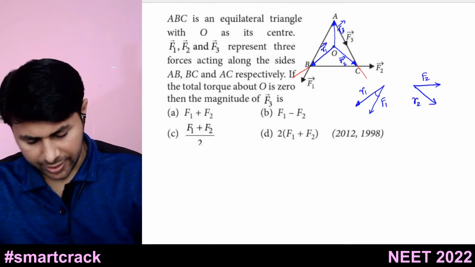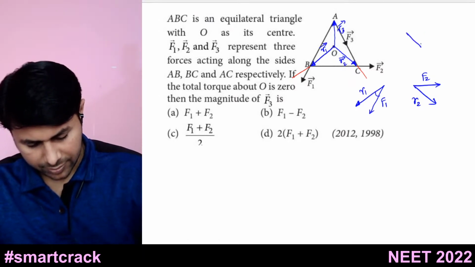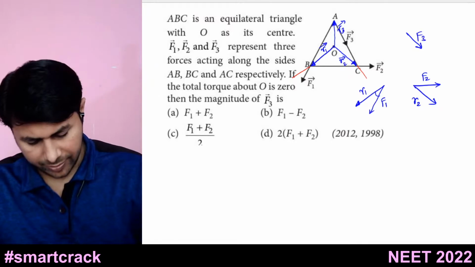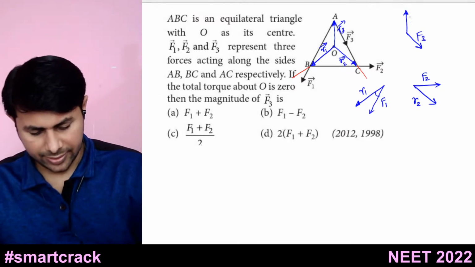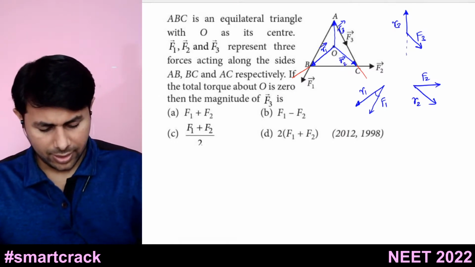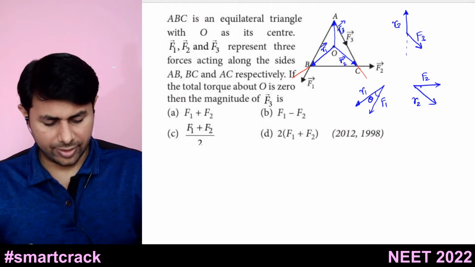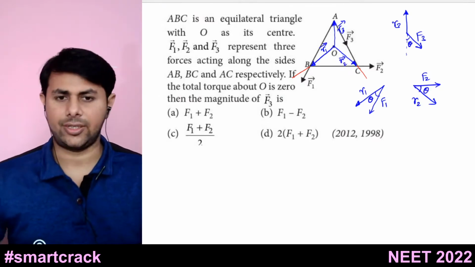But see, F3 is acting like this, and R3 is directed like this. So if this angle is theta, this angle will be theta and this angle will be theta.